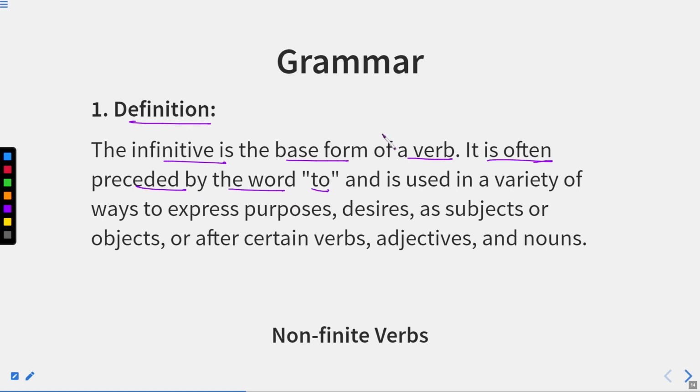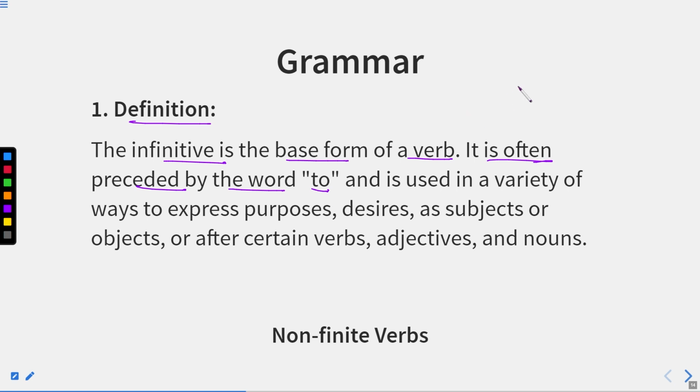Now, base form, because the base form of the verb is the form in which we get the verb for the first time. Infinitives are actually the base form. We do not add any suffix or prefix to them. They are only preceded by the word to.